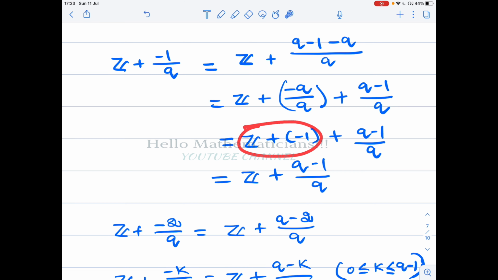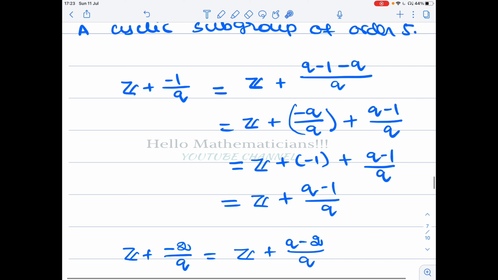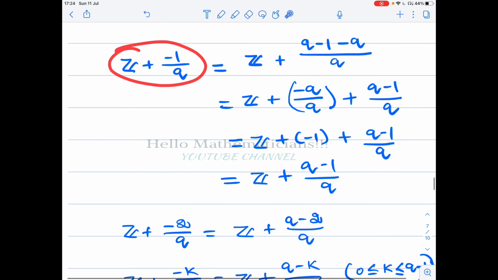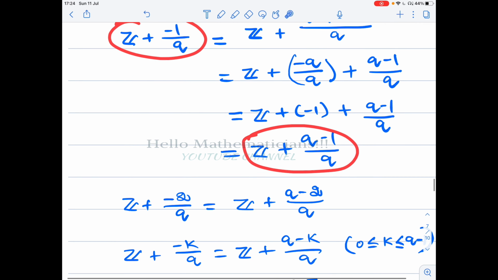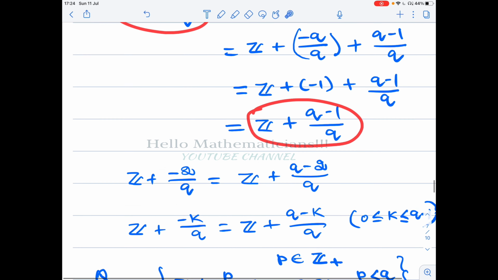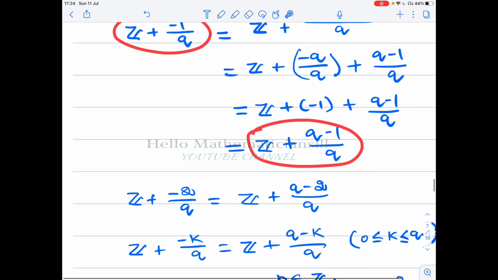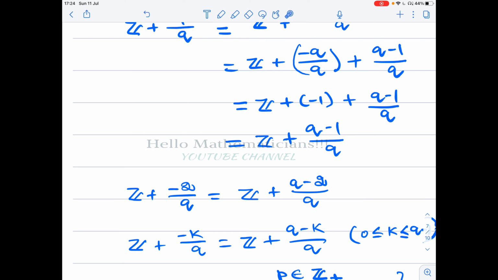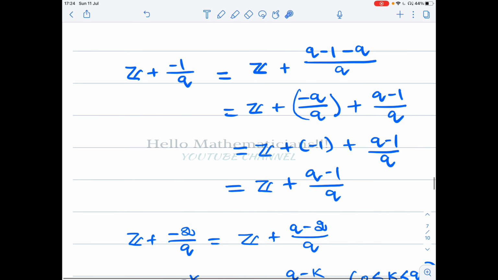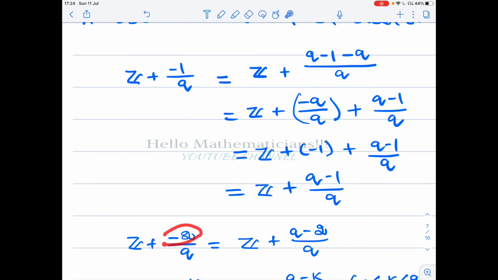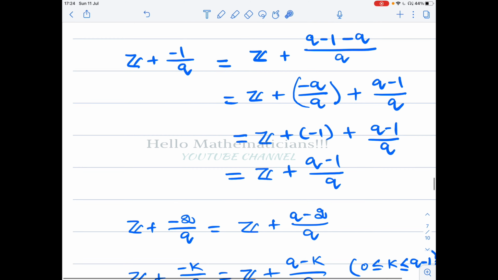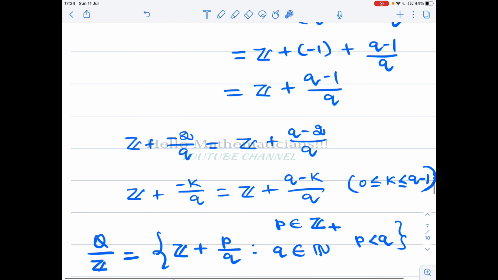So by the coset rule, Z plus minus 1 by q is equal to Z plus q minus 1 by q. Similarly, you can prove that Z plus minus 2 by q equals Z plus q minus 2 by q. How do you prove it? Again, you just add and subtract q here, then it is immediate. So in general, Z plus minus k by q equals Z plus q minus k by q.